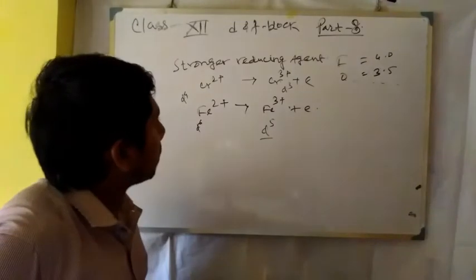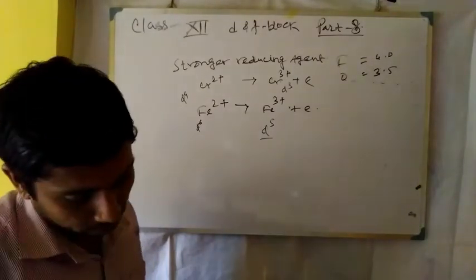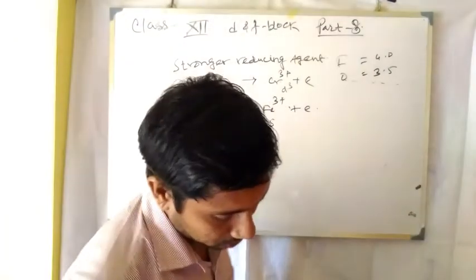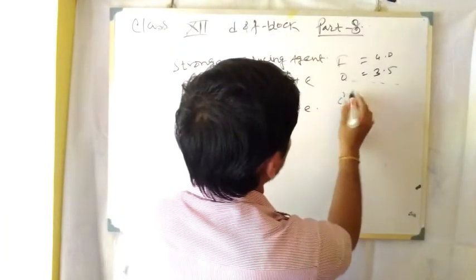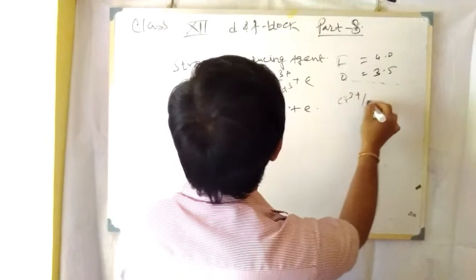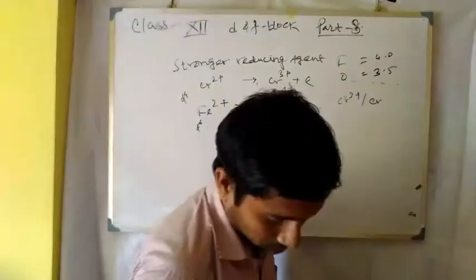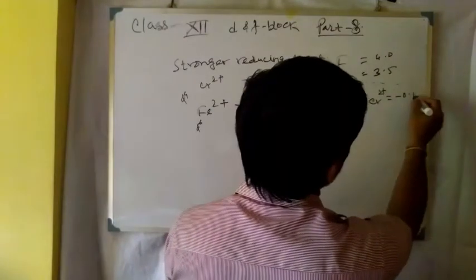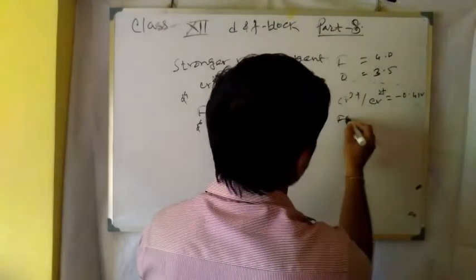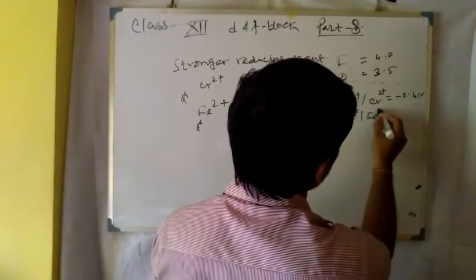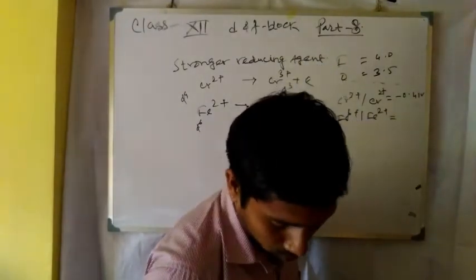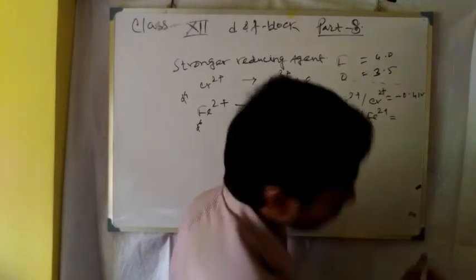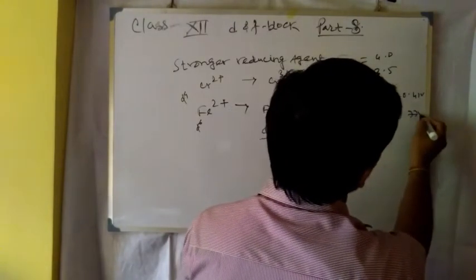If we find the value of this couple, we can find that Cr3+/Cr2+ is equal to minus 0.41 volt, and Fe3+/Fe2+ is equal to plus 0.77 volt.